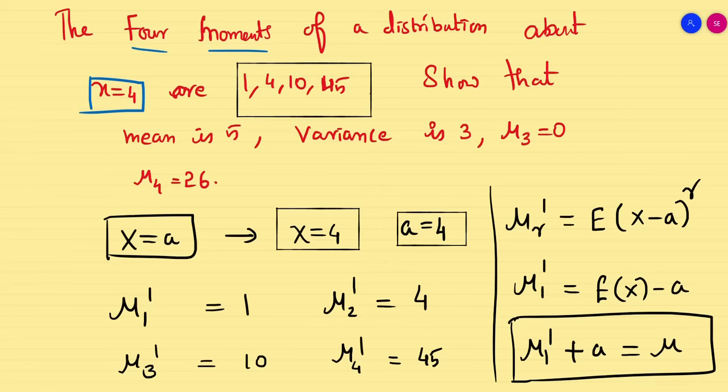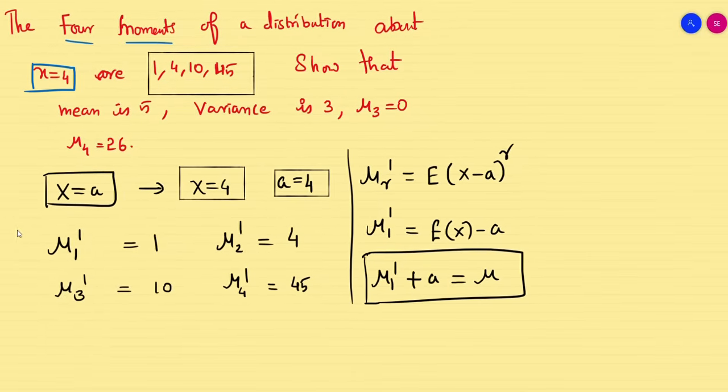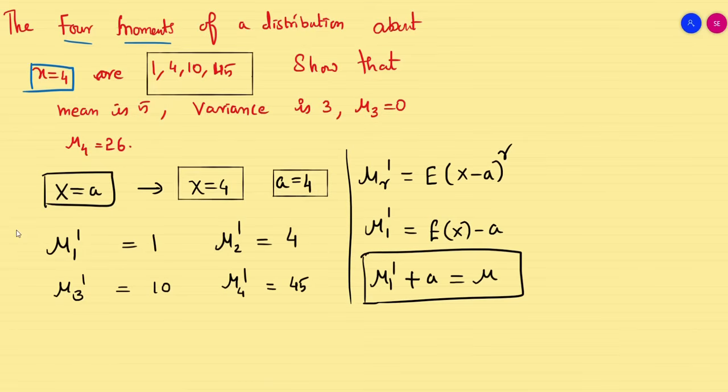Now I want to prove the mean is 5. It's going to be very simple and obvious because I know this formula: mean is equal to mu1 dash plus a. My mu1 dash value is 1 and my a is 4.